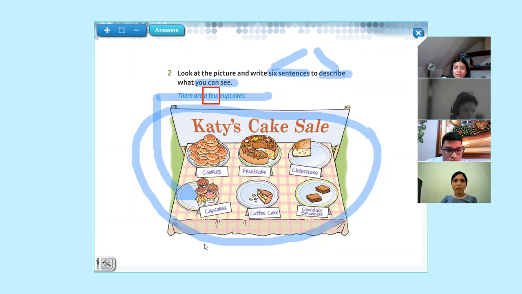Remember to include the quantifiers: some, any, much, many, a few, a little, okay? Lots of. Okay. There are some cookies. Okay. There is a fruit cake. A fruit cake. Dominic Gonzalez. Thank you, Mr. Dominic Gonzalez. What is your collaboration in this description? Dominic.